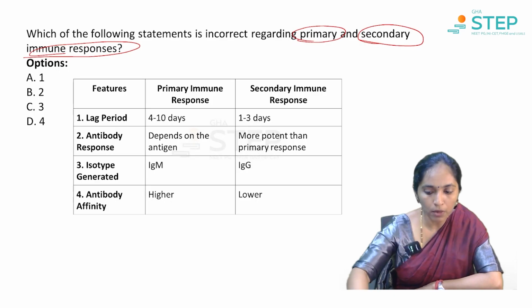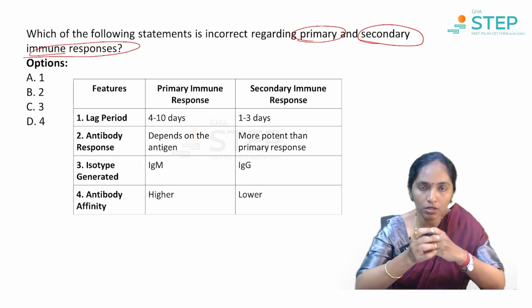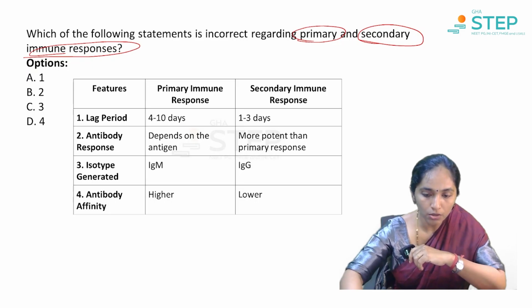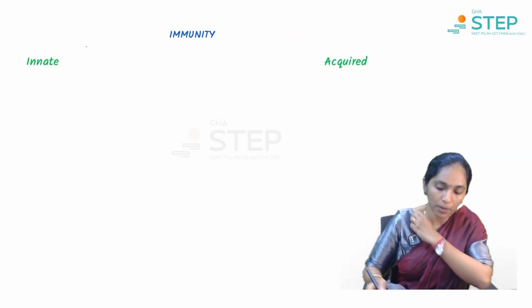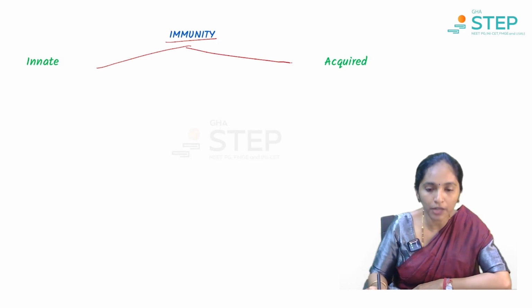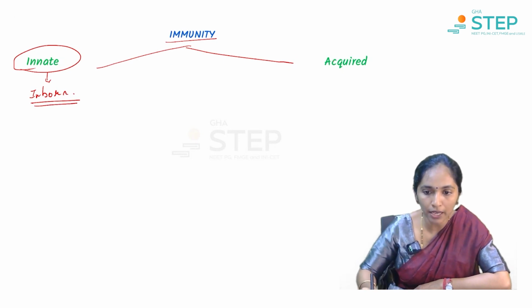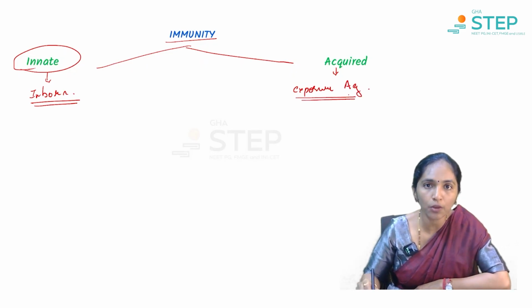To answer this question, we should first know what a primary and a secondary immune response is. So let us begin with the very chapter, that is immunity, where immunity can be either innate or acquired. Innate immunity is inborn immunity, which is present from birth. Acquired, obviously, is acquired on exposure to an antigen. So when you are exposed to an antigen, then the immunity is called acquired immunity.